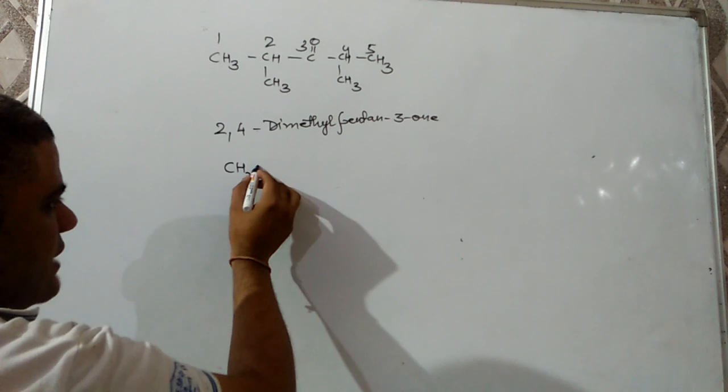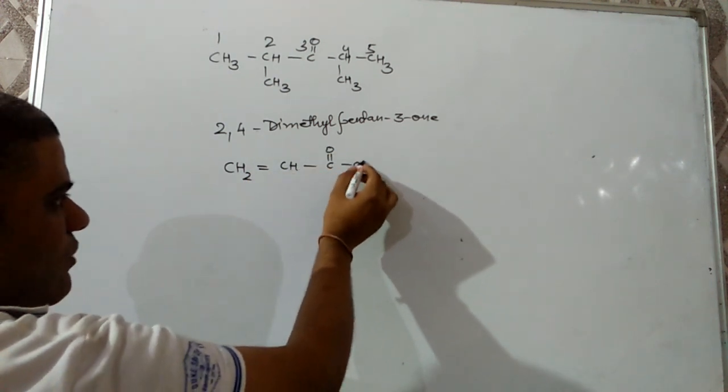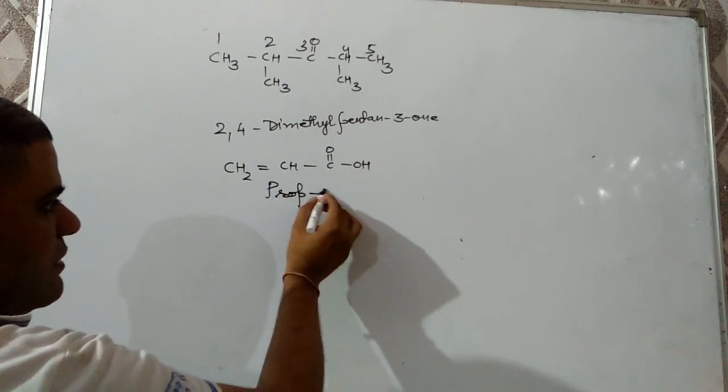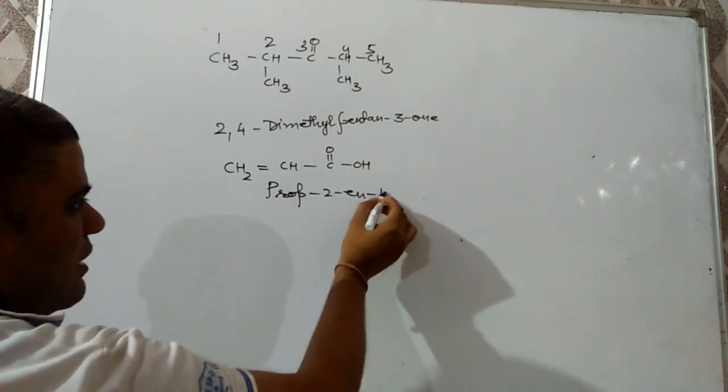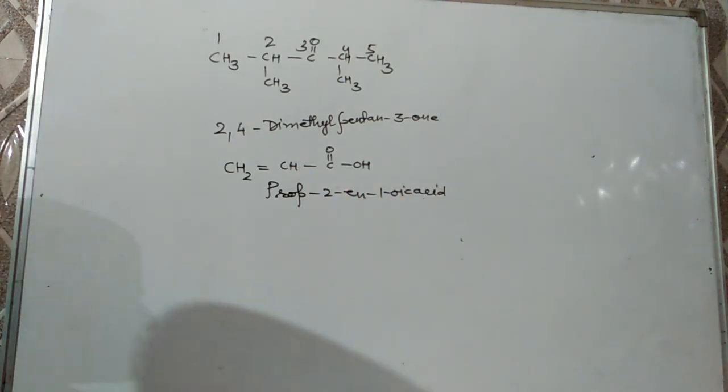Next first question is there, CH2 double bond CH COOH. What is the IUPAC name? Then its IUPAC name will be prop-2-en-1-oic acid.